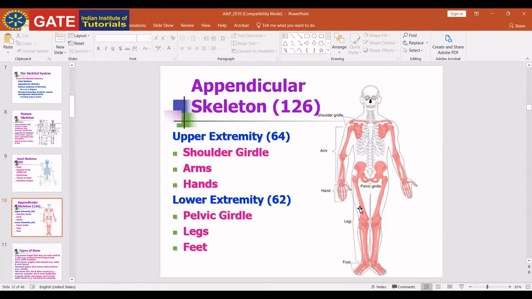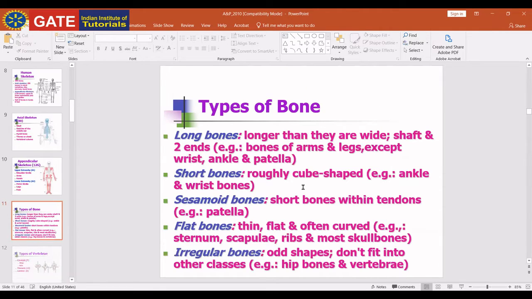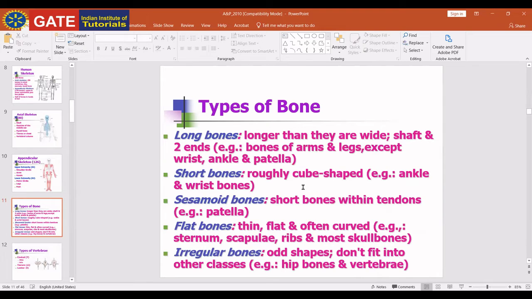Okay, there are types of bones. There are different kinds of bones: long bones, short bones, sesamoid bones, flat bones, and irregular bones. As their name suggests, long bones are longer than their width, like the bones of the arms and legs. Short bones are cube shaped and very small in size, like the wrist bones.